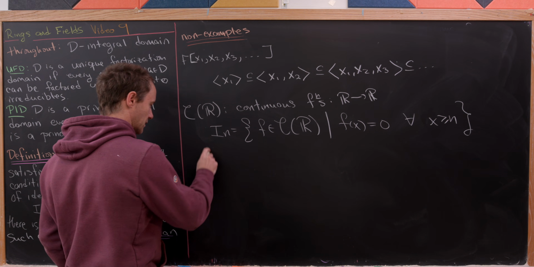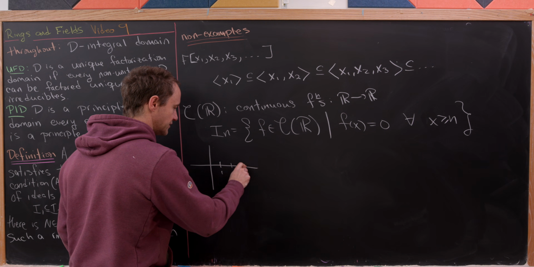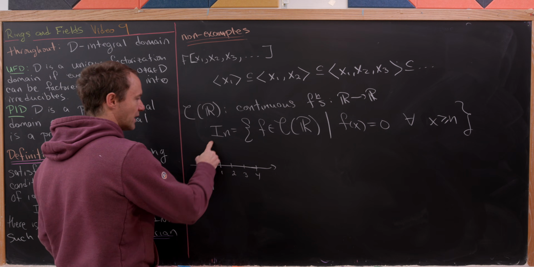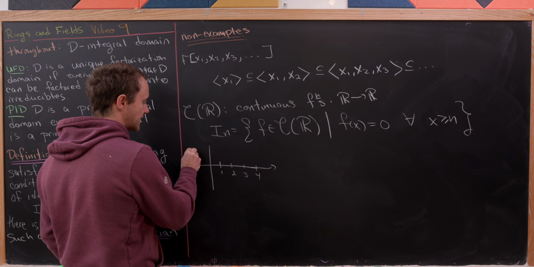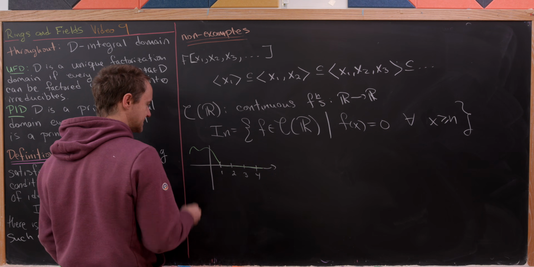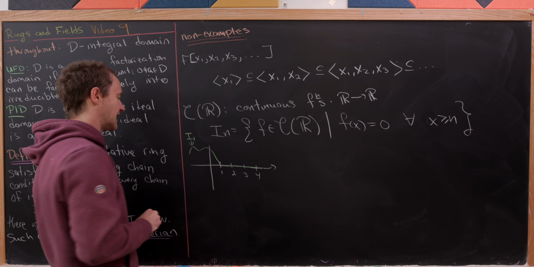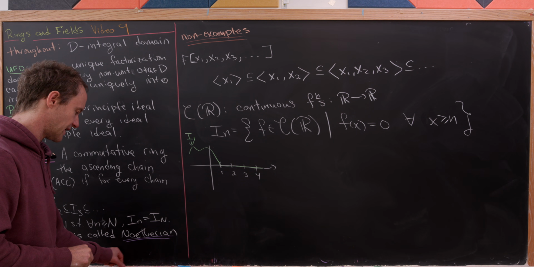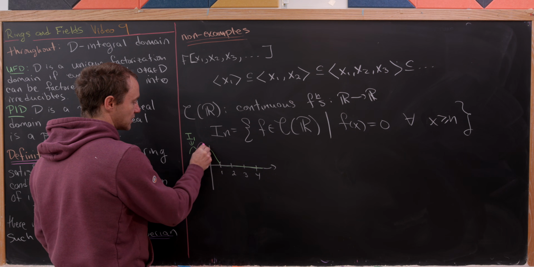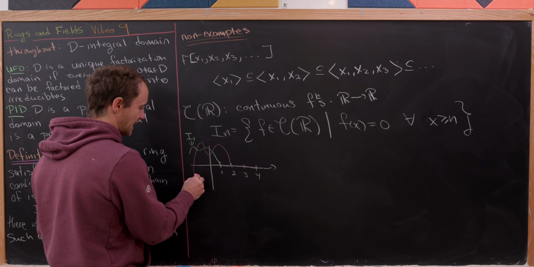So in other words, it looks something like this. So let's say here is 1, here is 2, here is 3, maybe just for good measure, there's 4. So an element of I sub 1 does anything at first, but then it zeroes out at this number 1 and it's 0 everywhere else. So I'll just put here, this is the graph of a function inside of I sub 1. So I'm abusing notation there, but I think that's okay. And then a graph of something in I sub 2 would look something like this. It does whatever it wants until it gets to the number 2, and then after that it's always 0.